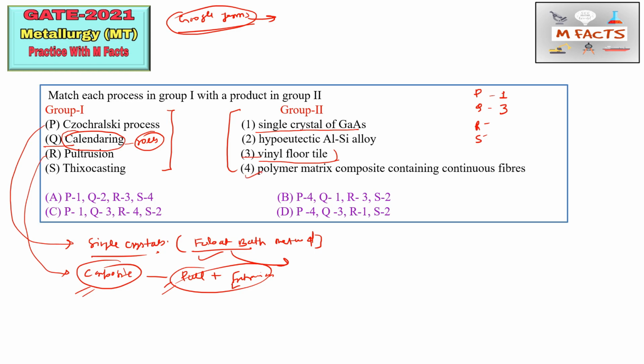Okay, so 4 we can match through this pultrusion process. Okay, so the next is thixocasting. Okay, so what is this thixocasting? Thixocasting is basically semi-solid processing, semi-solid casting, or you can say that semi-solid processing.